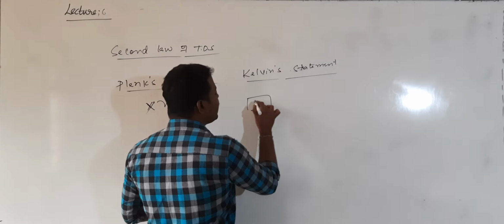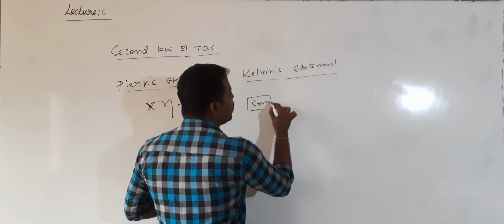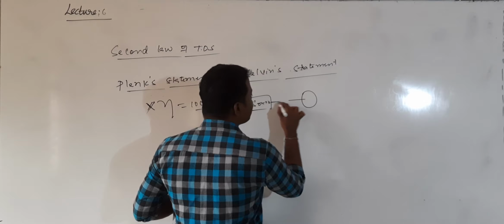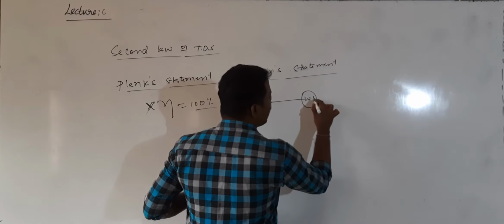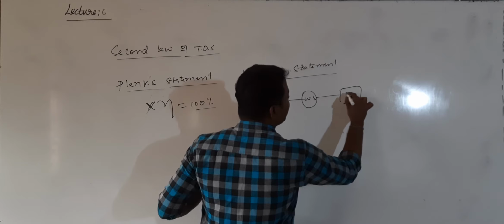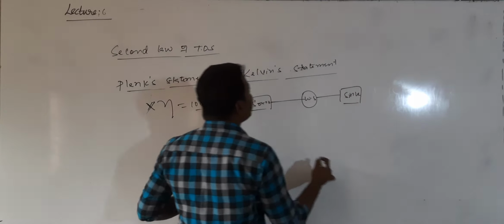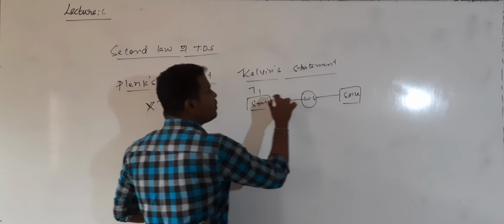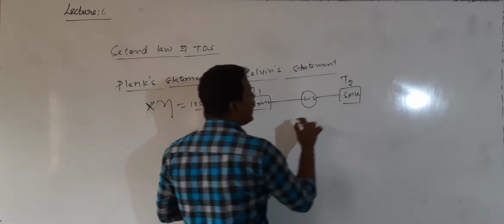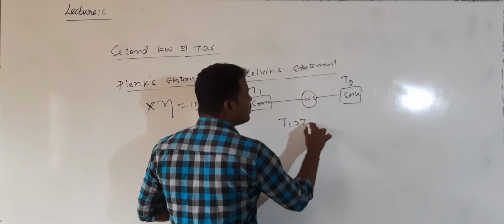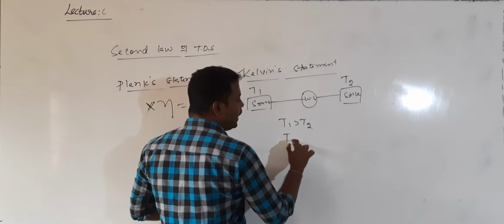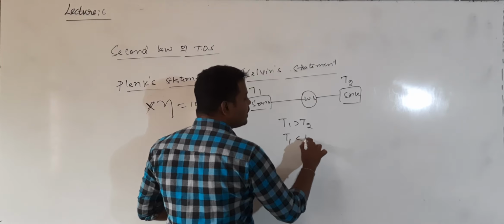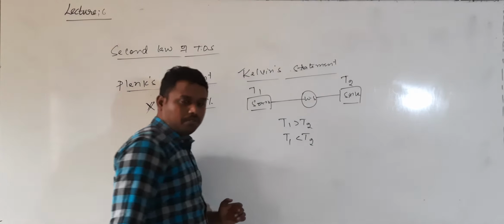Yesterday we saw the essential parts of a heat engine: source, working substance and sink. In order to operate a heat engine, according to Kelvin, the temperature of the source should always be greater than the temperature of the sink. You cannot operate it if the temperature of the sink is less than the temperature of the source.